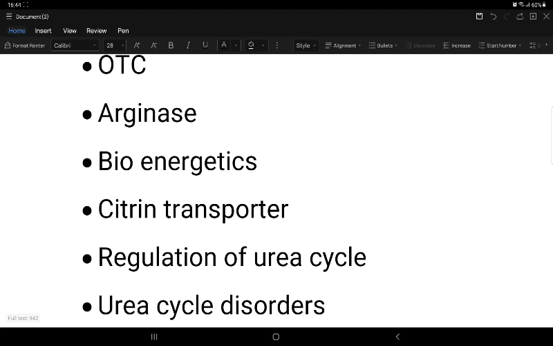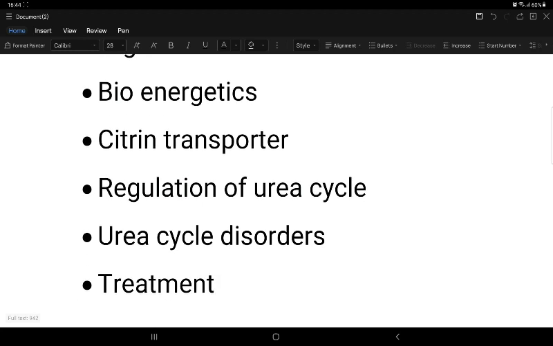In urea cycle disorders, we study by disease name, enzyme deficient and substrate accumulated. I will just say one key point here: once citrulline is formed, citrulline is the last step in the mitochondria.